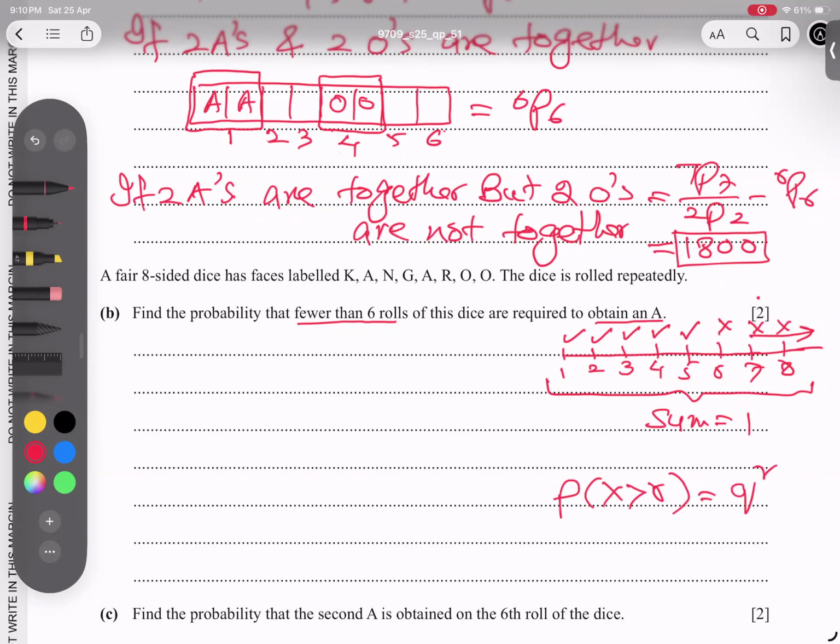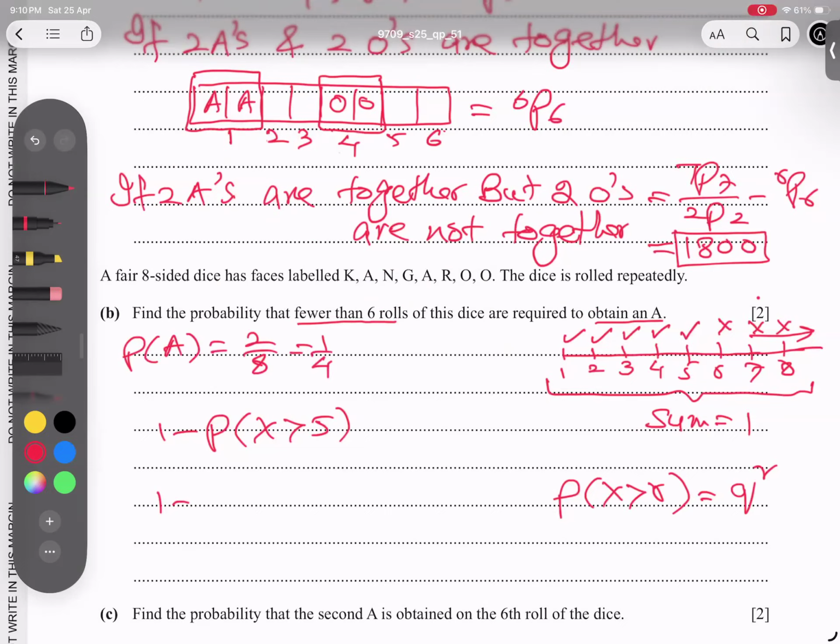So I start with 1 minus the probability that X is more than 5. Before that, what is my main job? We talk about A's. Two A's are there, so the probability of A is 2 out of 8, which becomes 1 out of 4.